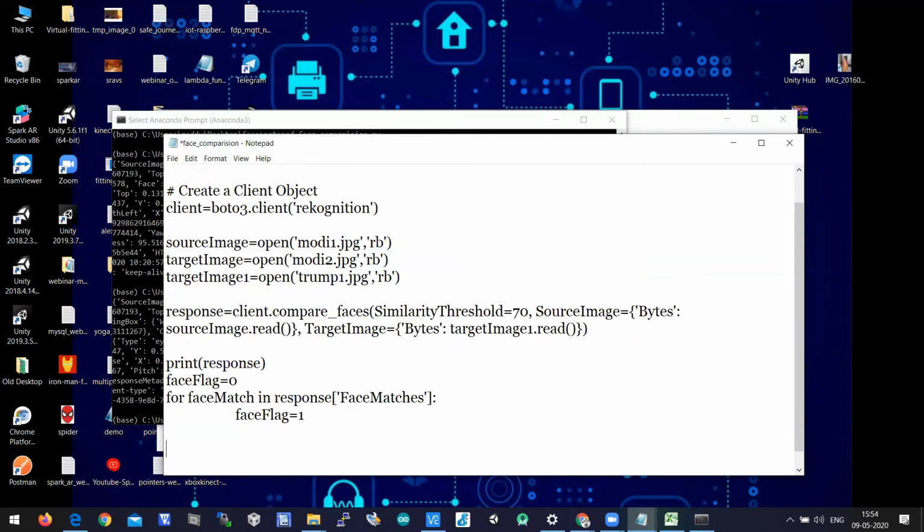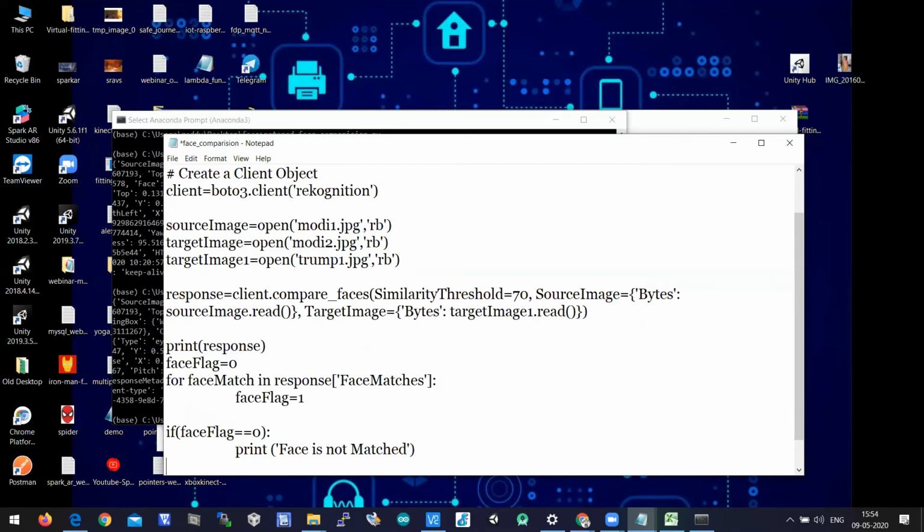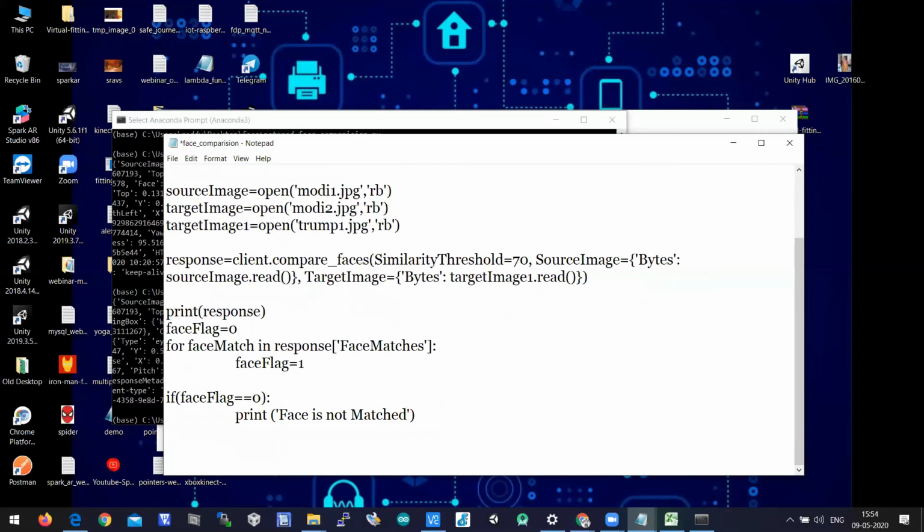So here we can write if face flag value is still 0. It will be still 0 when faces is not matched. Okay, we can have a print statement: face is not matched. And in the else logic we can print face is matched. So let us comment the print response. Okay, so let us call the function. Let us execute the program.